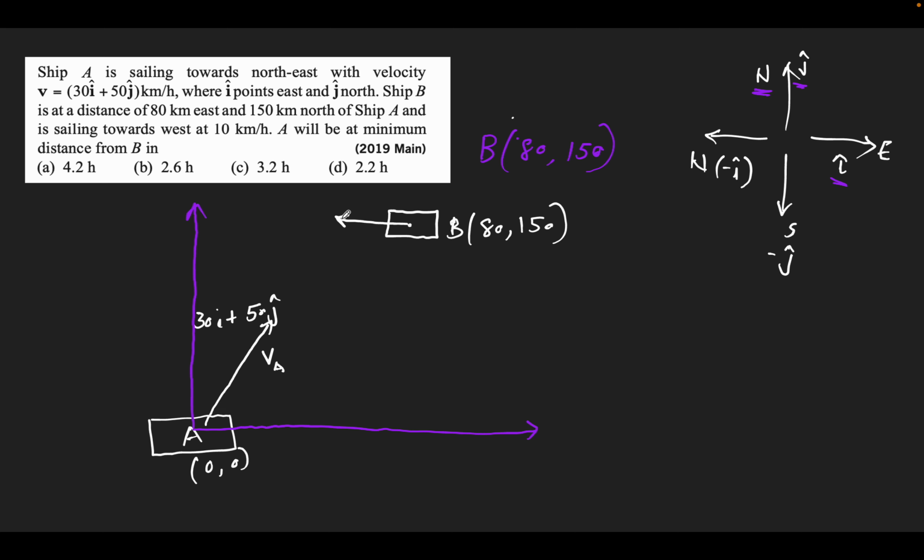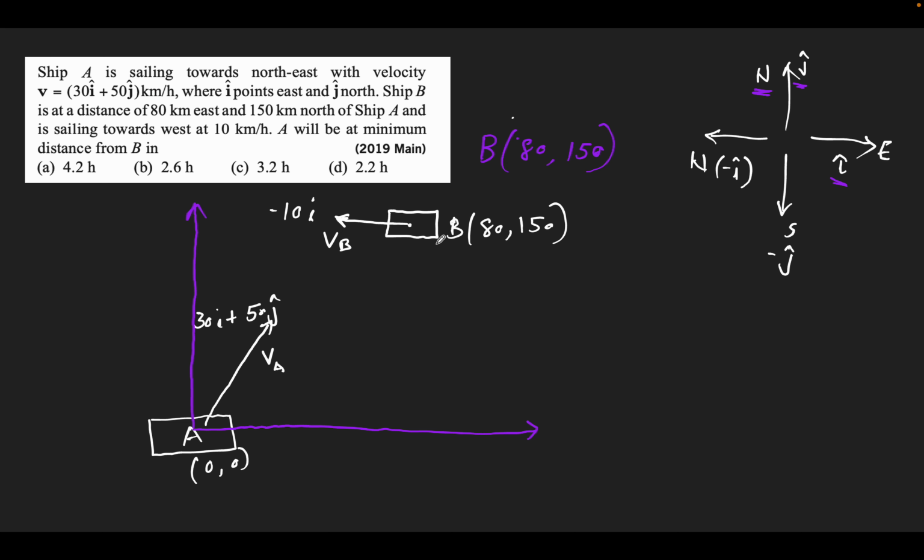That means its velocity vector is purely horizontal, because west is horizontal. So let me put it as minus 10I. Why minus 10I? Because west is negative; going west means it is going towards the negative x direction. So minus 10I.